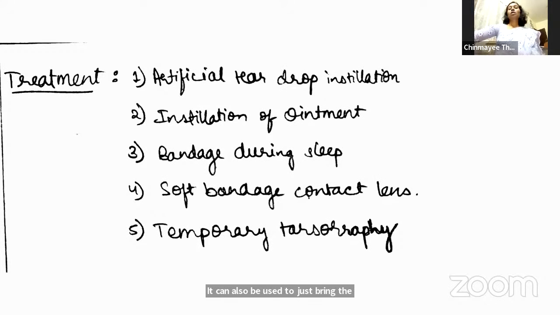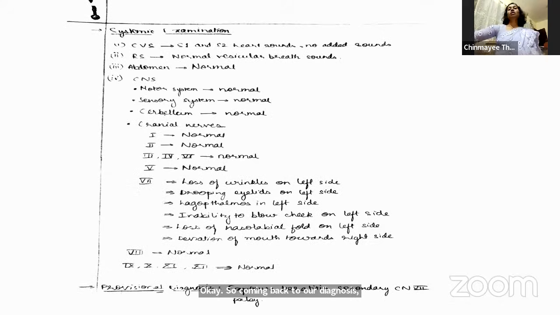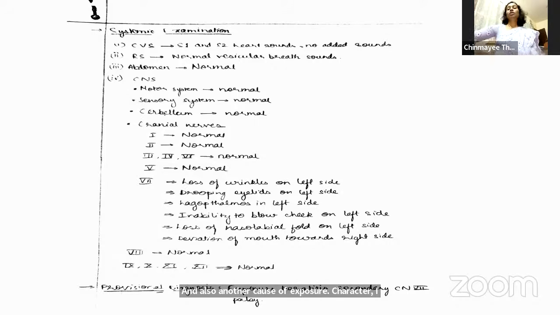Okay. So coming back to our diagnosis, exposure keratitis. Here, we know that it is secondary to a facial nerve palsy. Are there any other causes which can cause exposure keratopathy? Ma'am, coma, lagophthalmos, then symblepharon, as well as ectropion. Yes, ectropion also is another cause of exposure. Aditya is telling proptosis. Yes, that's another cause. That's why I said in the initial discussion that we should rule out proptosis.